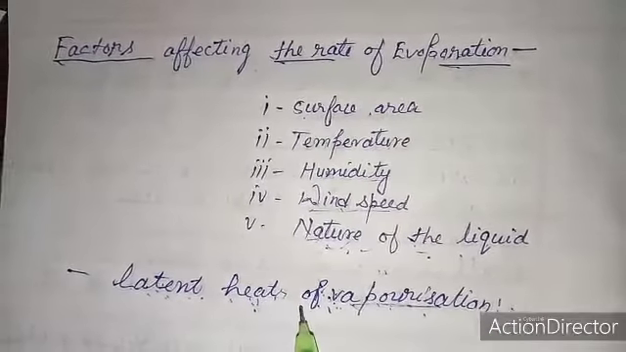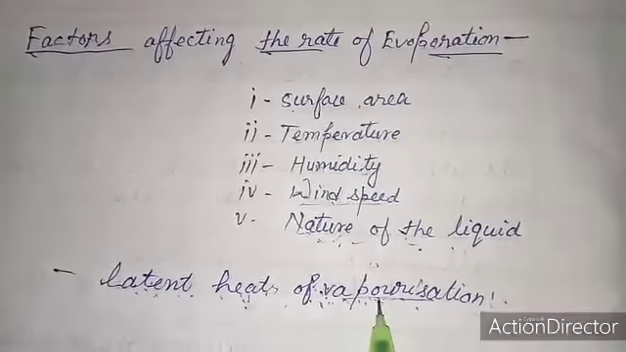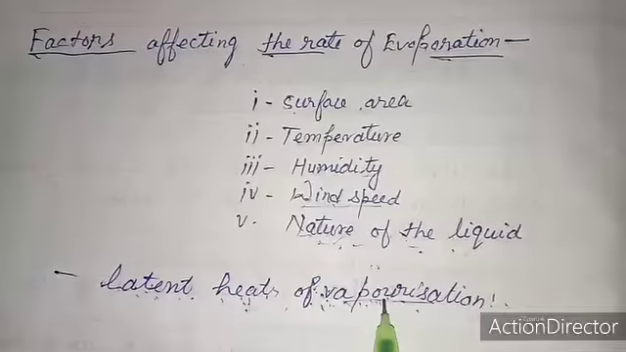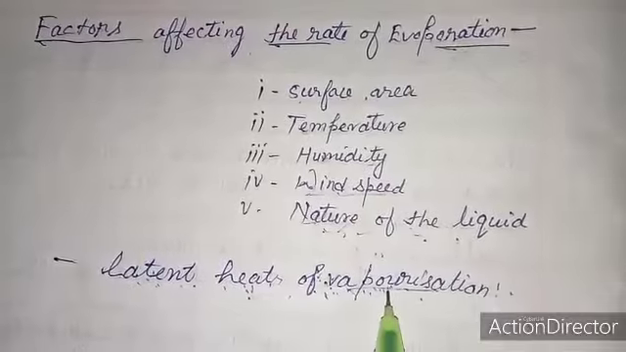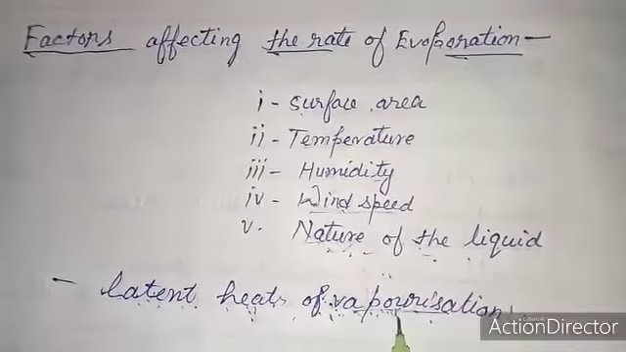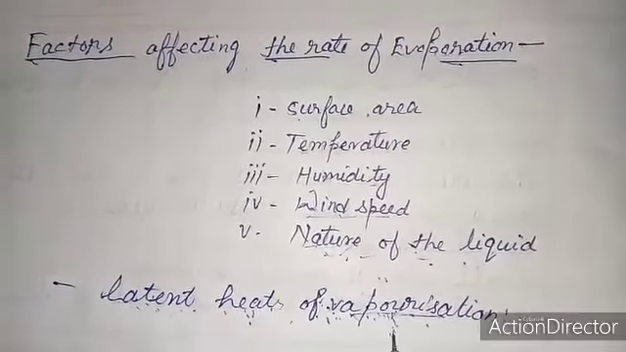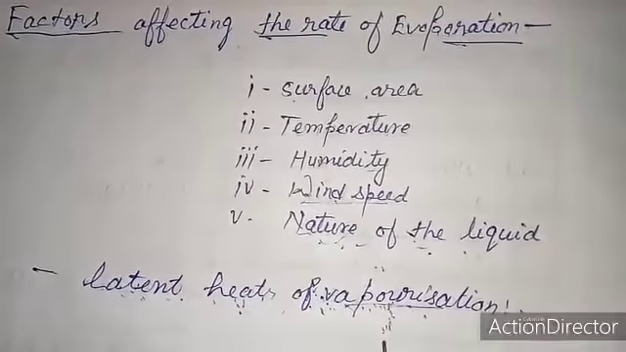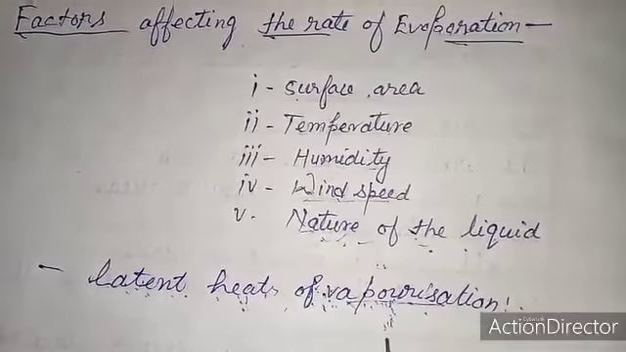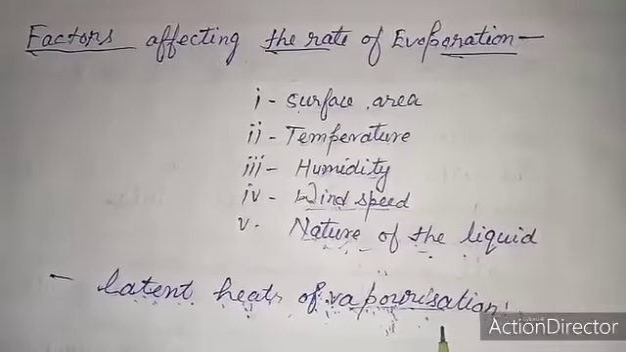Let us study. The latent heat of vaporization is the amount of heat required to convert unit mass of liquid into the vapor state at its boiling point without change in temperature. Latent heat of vaporization means the amount of heat required to convert unit mass of liquid into vapor state without change in temperature.